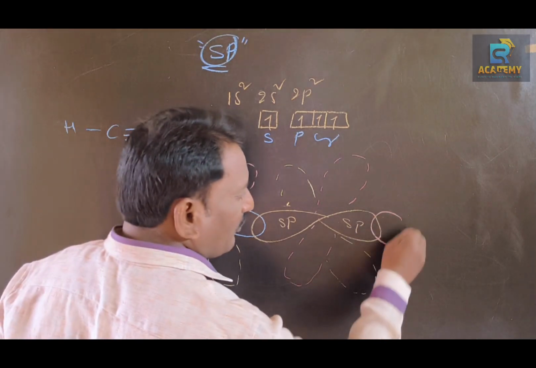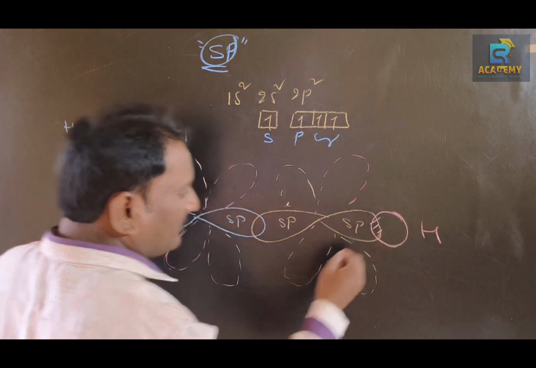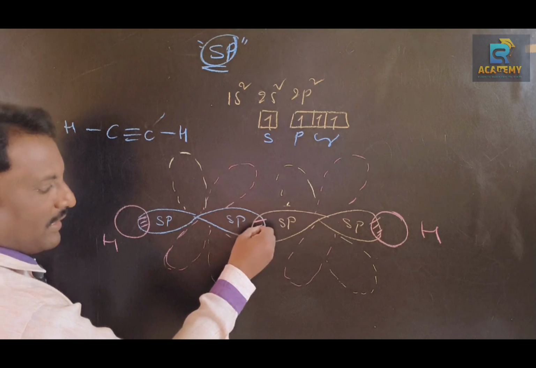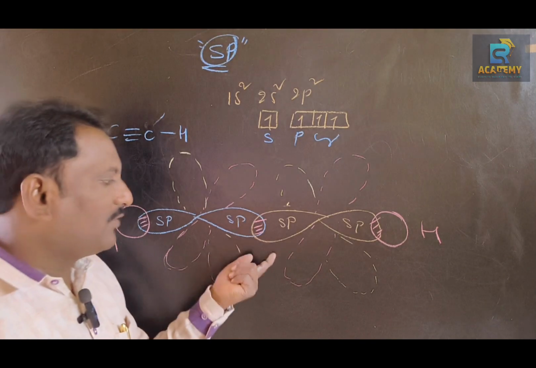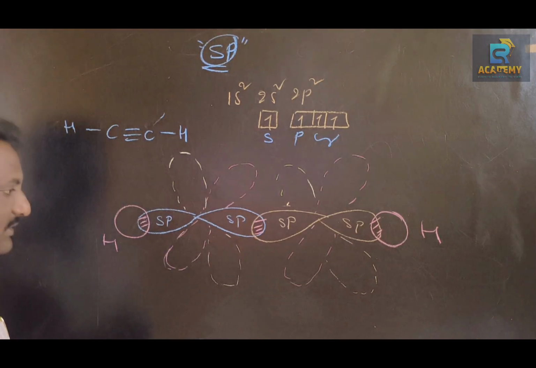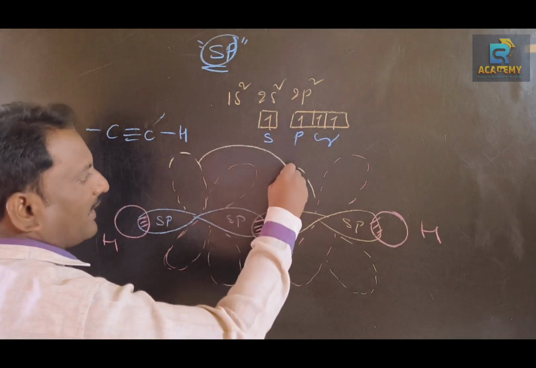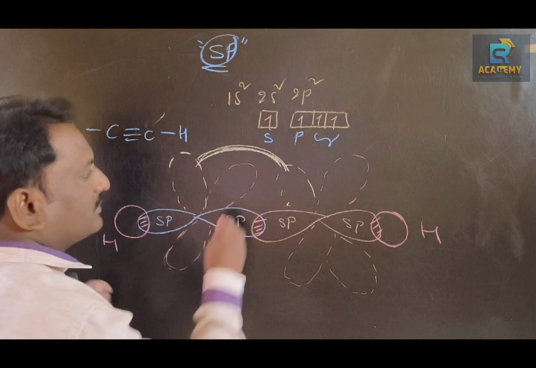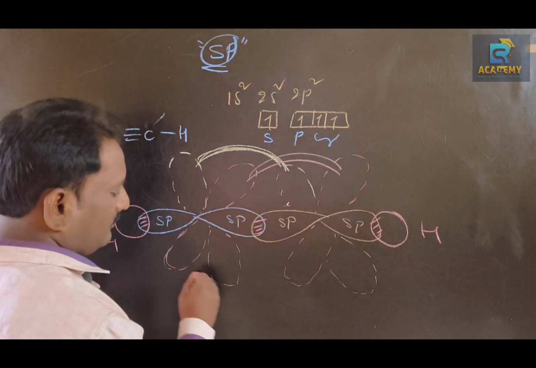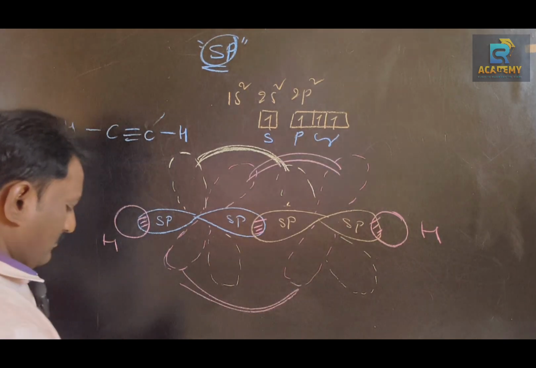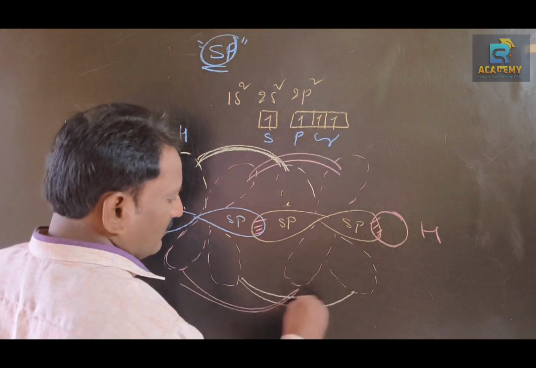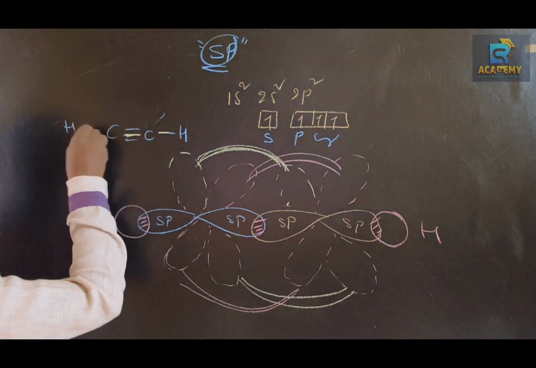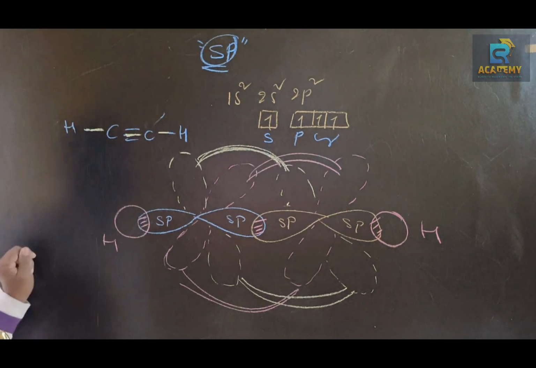These hybrid orbitals overlap with hydrogen and form a sigma bond, and this one also overlaps with hydrogen to form a sigma bond, and these two overlap and form a sigma bond. These unhybridized p orbitals overlap and produce pi bonds. In ethyne, 3 sigma bonds and 2 pi bonds are present.